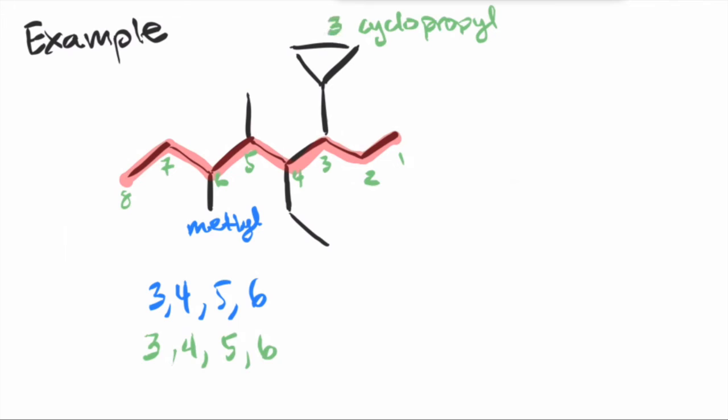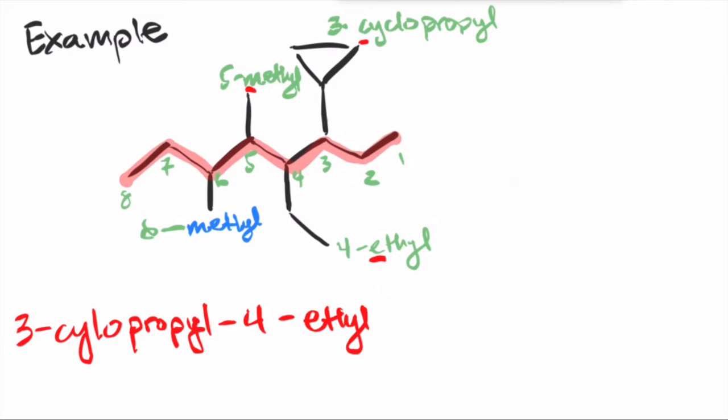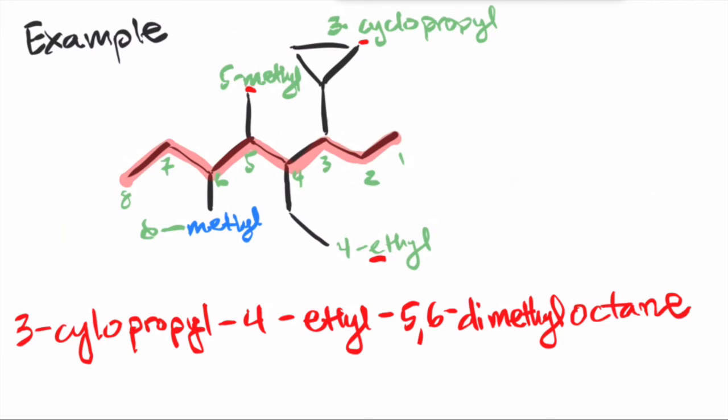So we already said that we have this 3-cyclopropyl group, this 4-ethyl group, this 5-methyl group, and then this 6-methyl group. All right, let's assemble the name now. So we have C, M, and E. Which one goes first? It's C, so it's 3-cyclopropyl, then 4-ethyl, and then the 2 methyl groups, so it's 5,6-dimethyl, and then the long chain here is octane. So there you have it. It's 3-cyclopropyl-4-ethyl-5,6-dimethyloctane.